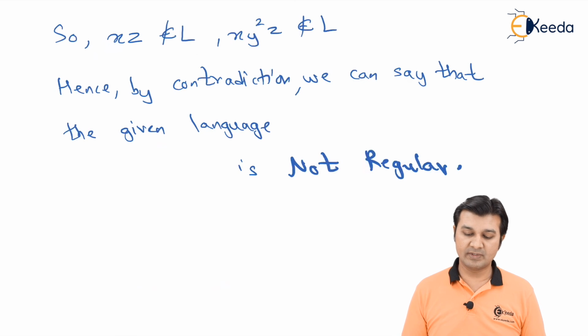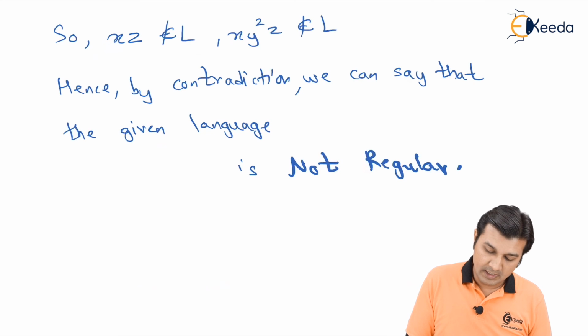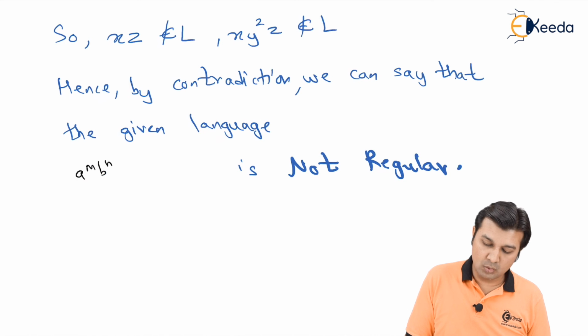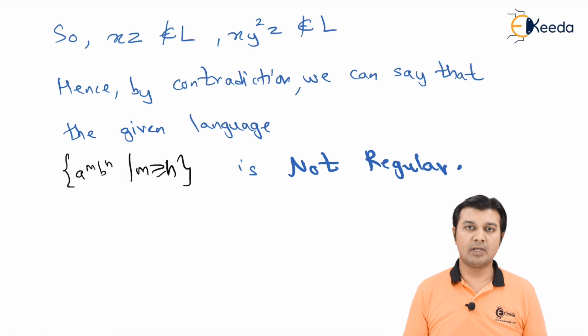Hence by contradiction we say that the given language a raised to m b raised to n, where m is greater than n condition, is not a regular language.